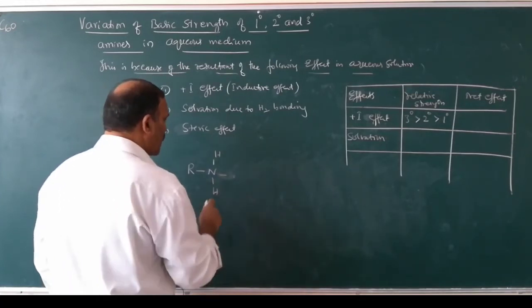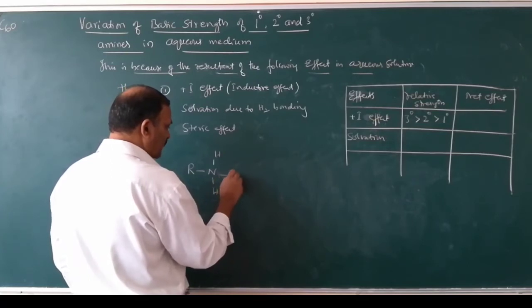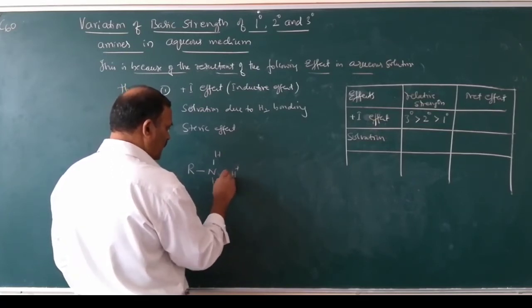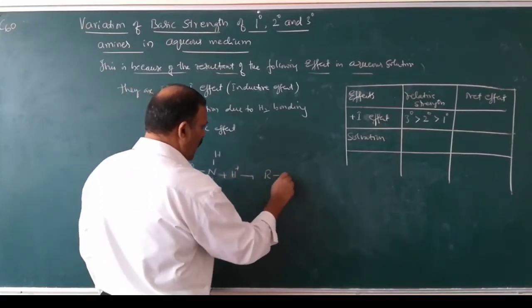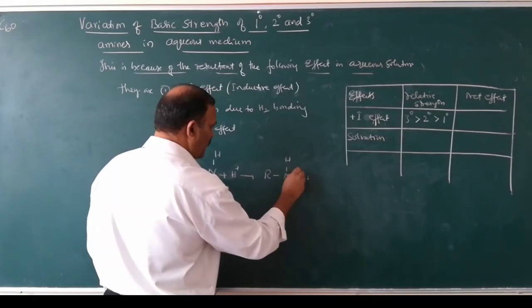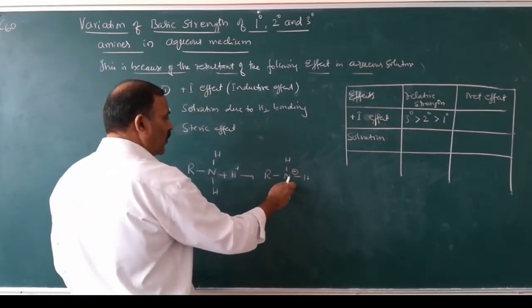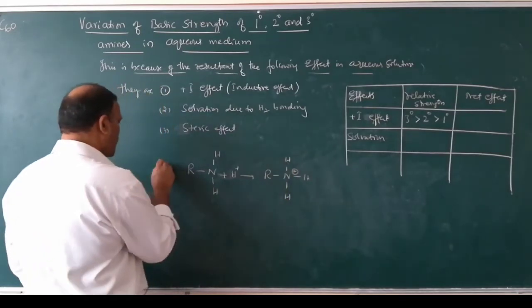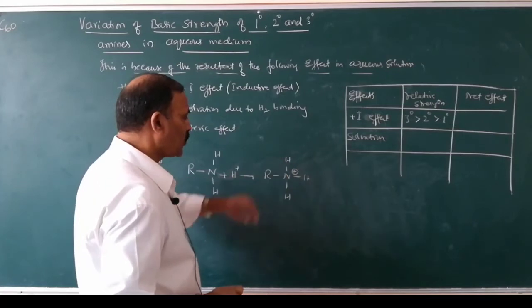After accepting the proton, it is converted into RNH3 plus. So how many polar NH groups are there? There are 3 NH groups.